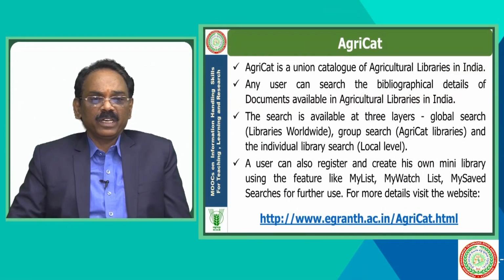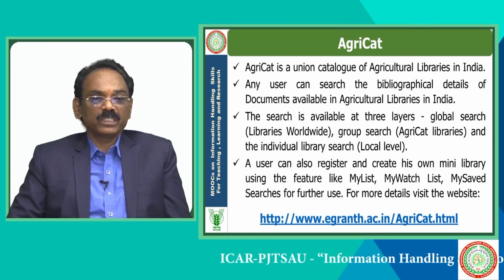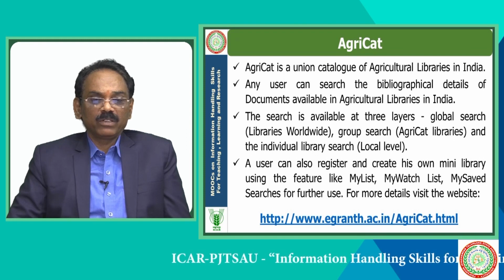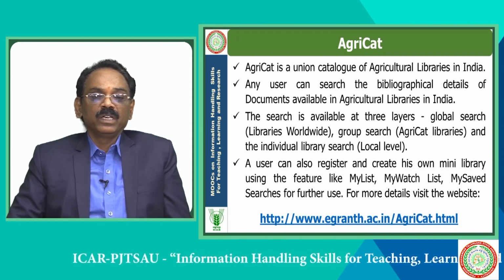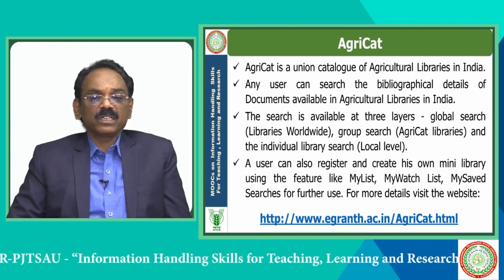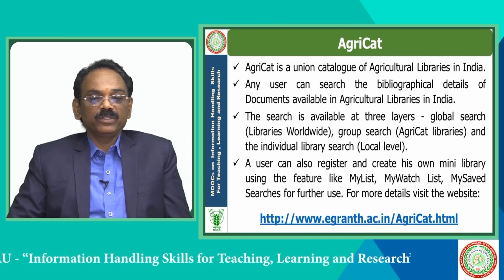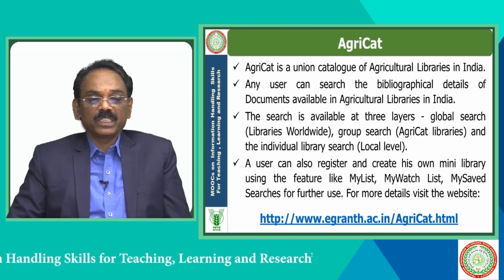Then AgriCat is a Union Catalog of Agriculture Libraries in India. Any user can search the bibliographic data of the documents available in agriculture libraries in India. The search is available at 3 layers: global search, that is libraries worldwide; group search, that is the national level AgriCat libraries; and individual library search, that is the local libraries. A user can also register and create his own mini library using features like my list, my watch list, and my saved search for further use.